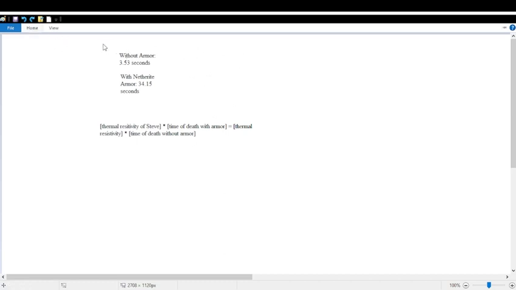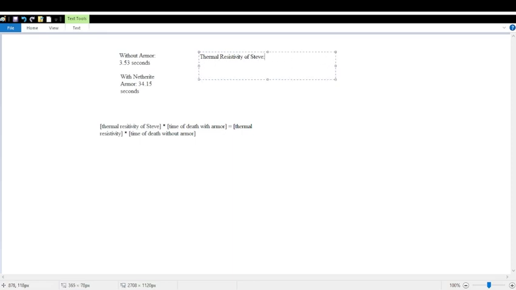What do we have for the thermal resistivity of Steve again? Well, the thermal resistivity of Steve, make this a bit bigger, is approximately 34.3 Kelvin per watt, because that's what the study said, remember?